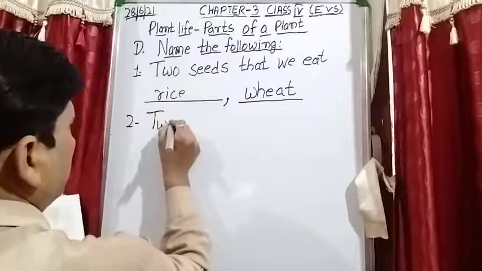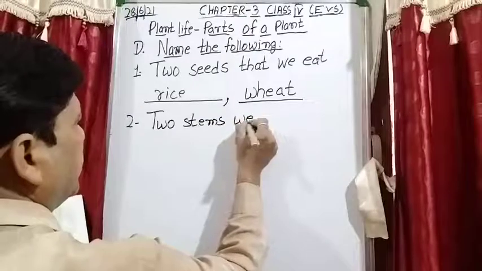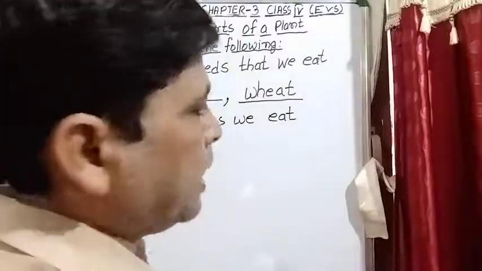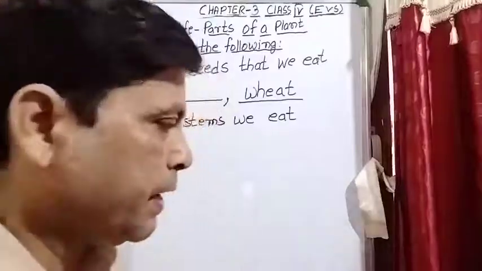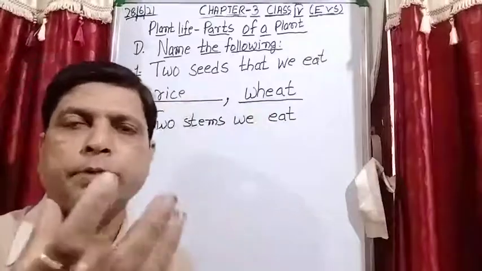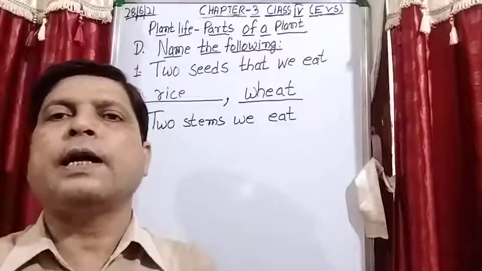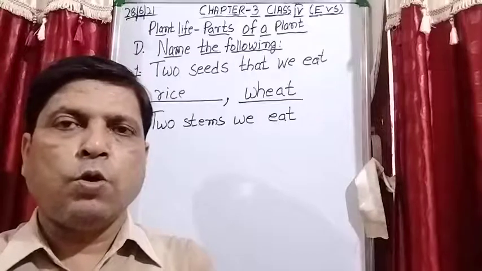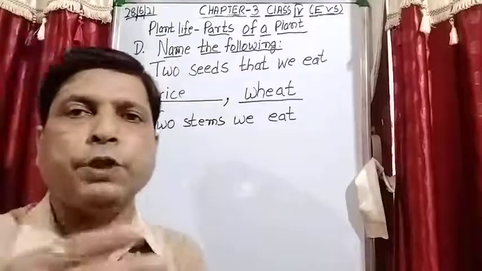Two stems we eat. So there are some stems also in which the food is stored. When I explained the function of the stem, I explained that there are some stems in which extra food is stored, and we eat that stem. So what is asked is: two stems we eat. Give the name of two stems which we eat.